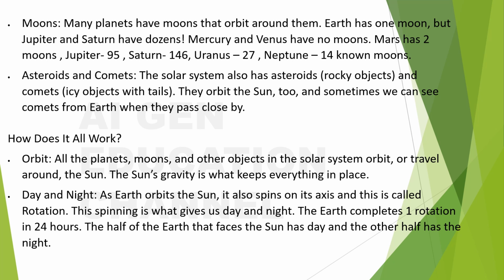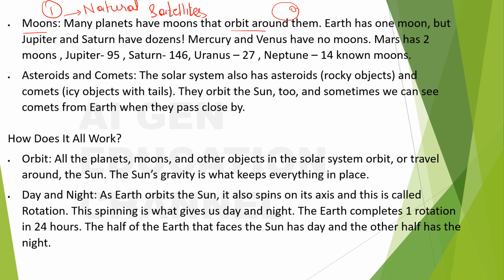About the moons, you all know, right? We have one moon, right? Many moons are what? Natural satellites. What is it? Natural satellites. Satellite means an object that revolves around the planet. Okay, so the moon, our natural satellite, will revolve around the earth. Many planets have moons that orbit around them.